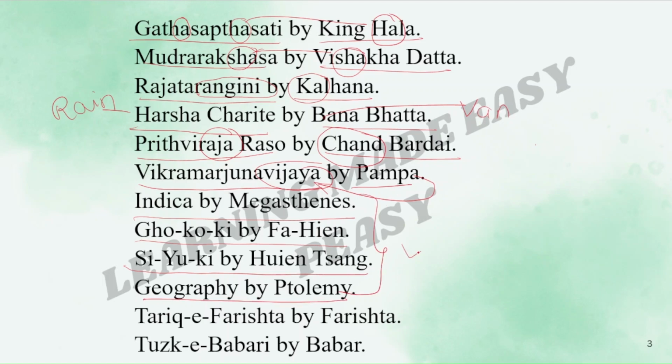These works you have to remember somehow. Tarikh-i-Firishta by Firishta. In the work itself, the name of the writer is given, that is Firishta. Tuzuk-i-Baburi by Babar. Again in the work itself, the name is given, that is Babar. So Tarikh-i-Firishta was written by Firishta and Tuzuk-i-Baburi was written by Babar.